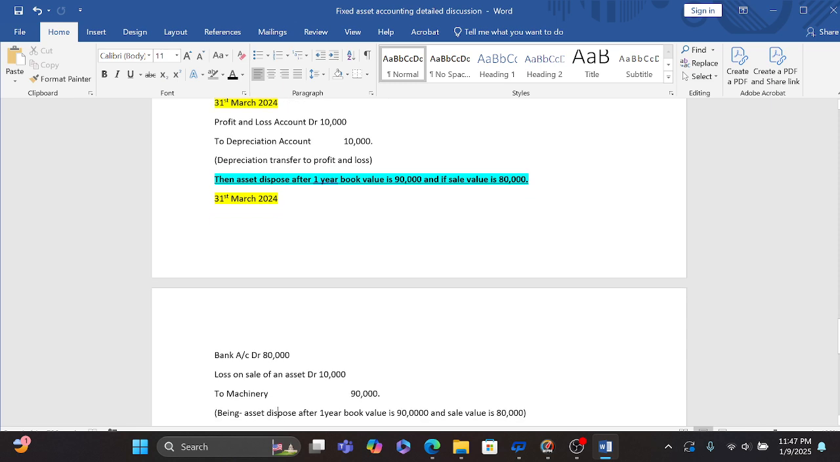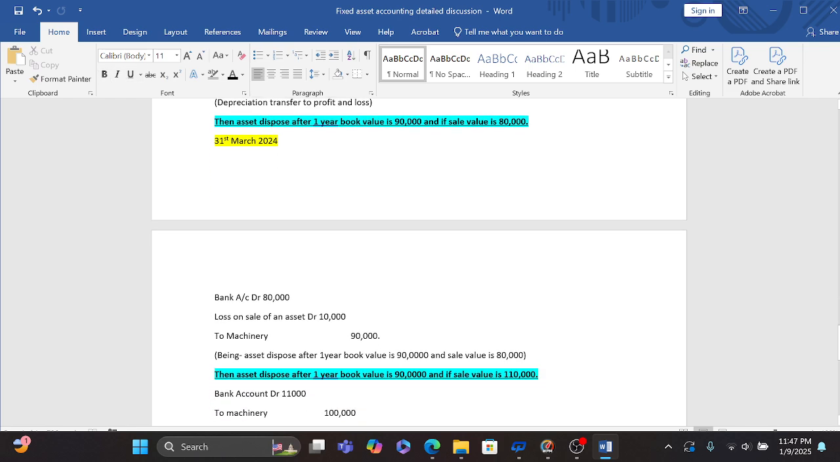So here we are going to dispose of that asset. Asset disposed after 1 year, book value is 90,000 and sale value is 80,000. So we will receive that cash. I have already told you that whenever we receive cash in our bank, it will be debit. So whenever we receive cash in our bank, it will be debit.